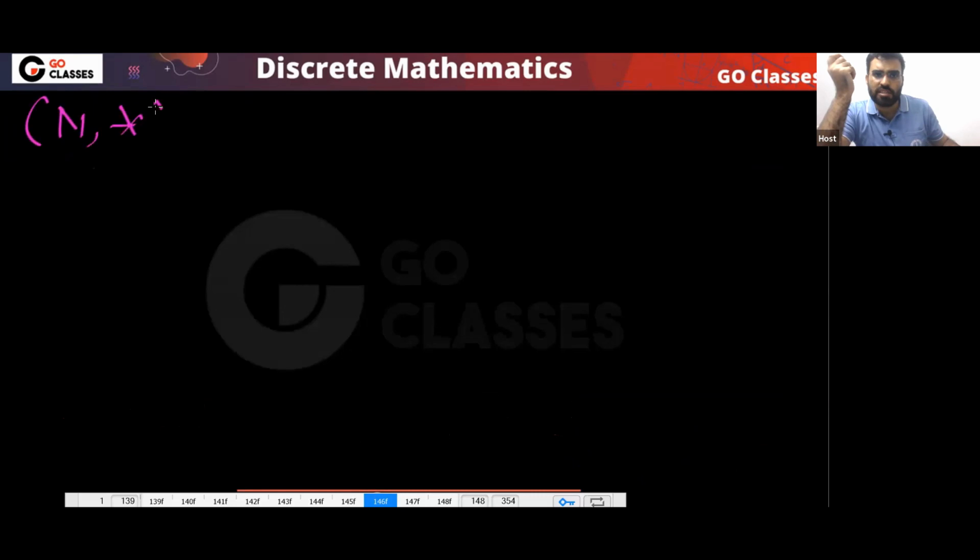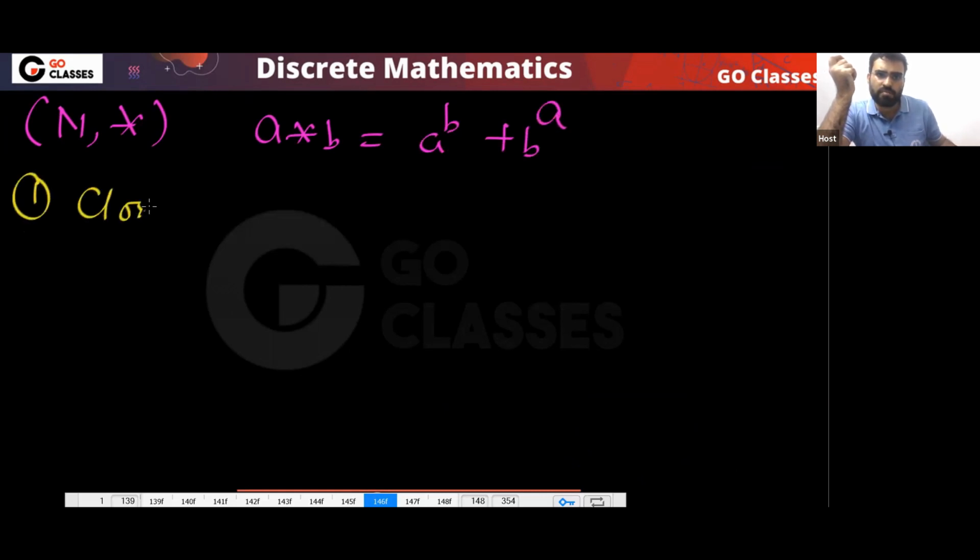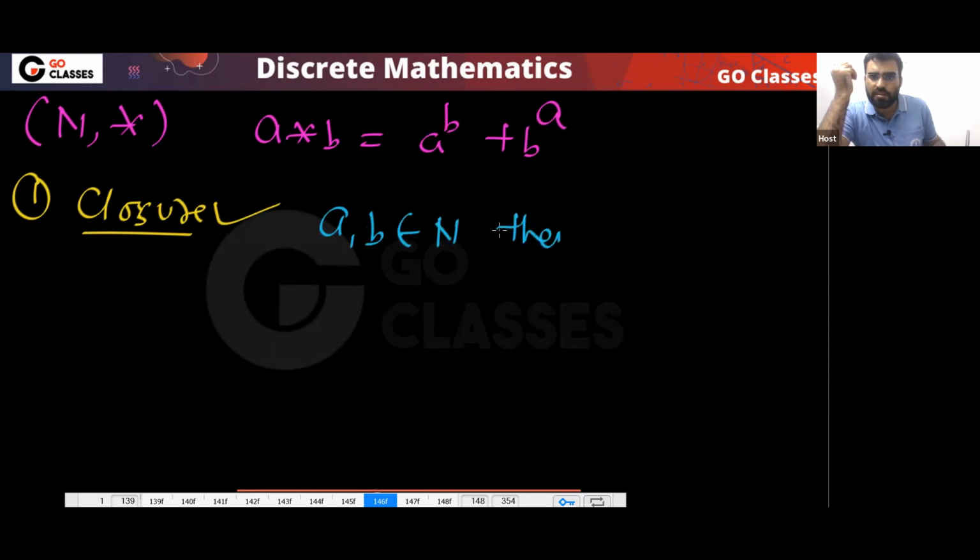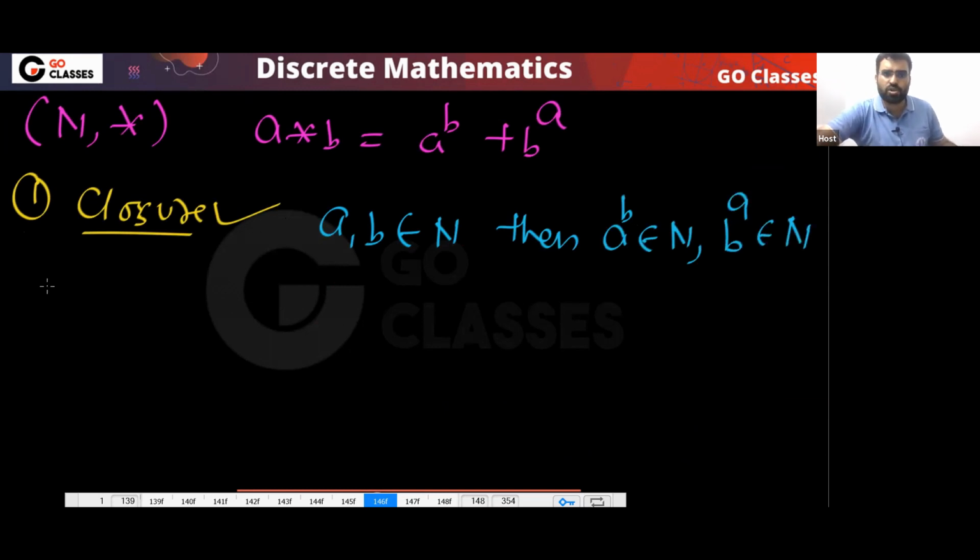Let me quickly give you the answer. A star B is equal to A power B plus B power A. The closure property, yes, the closure property will be satisfied. Correct? Because this also will be a natural number, this also will be a natural number. If you have two natural numbers, then A power B is also a natural number, B power A is also a natural number. So their addition is also a natural number.